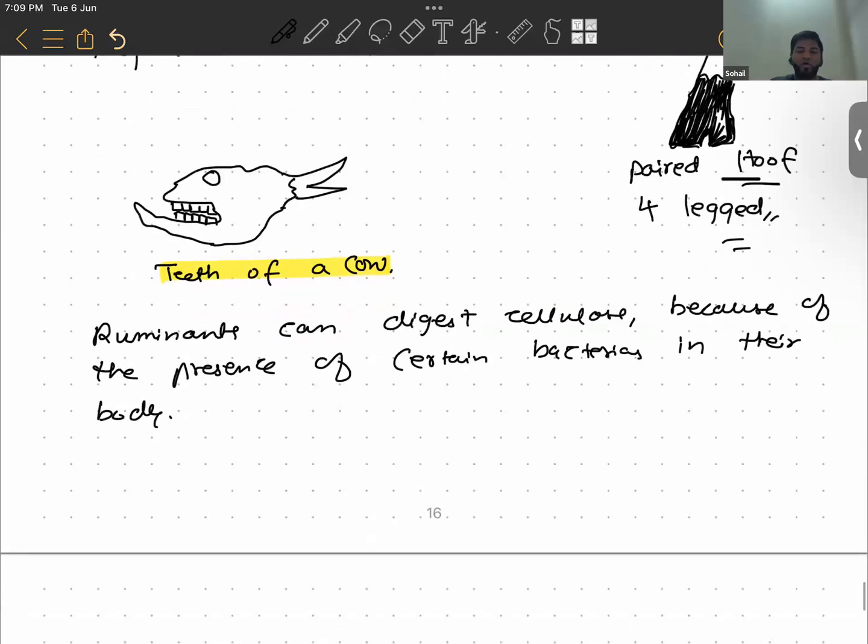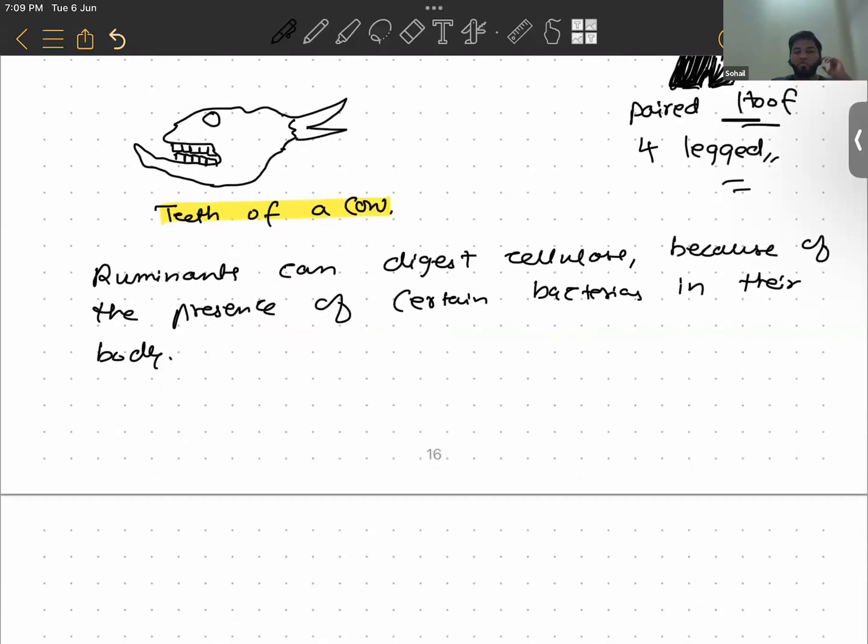Do all ruminants provide us with milk? No, sir. Like we have deers. Deers are also ruminants, but they do not provide us milk.